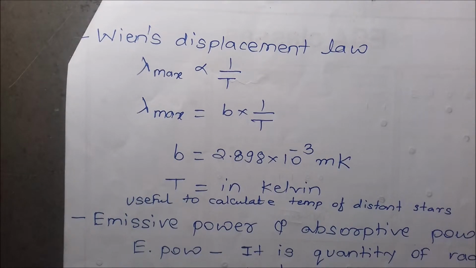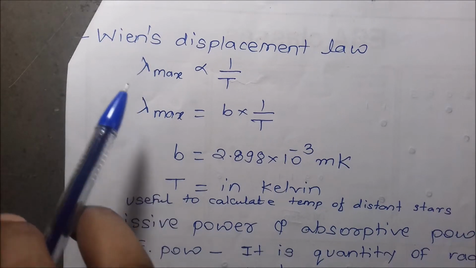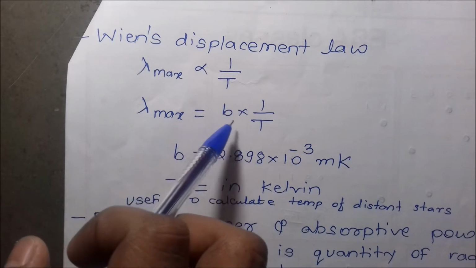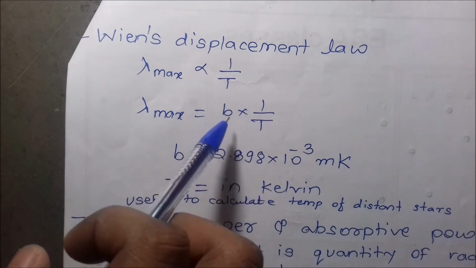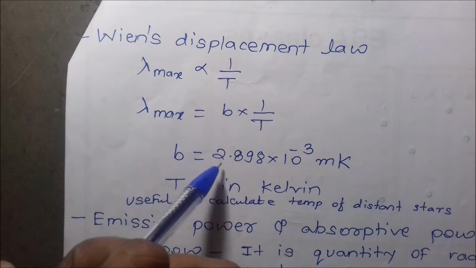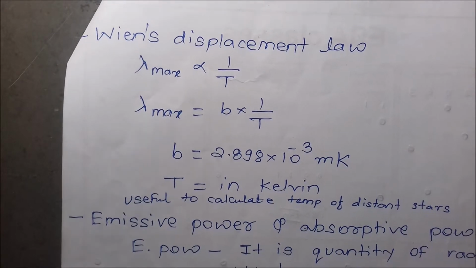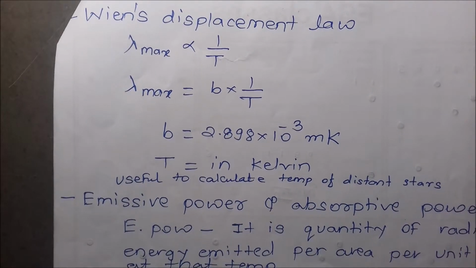Wien gave the relation between lambda max and temperature. With temperature T in Kelvin, lambda max is proportional to 1 upon temperature. Lambda max is equal to some constant into 1 upon T. This is Wien's constant. Wien's constant is 2.898 into 10 raised to minus 3 meter Kelvin. This is useful to calculate the temperature of distant stars.